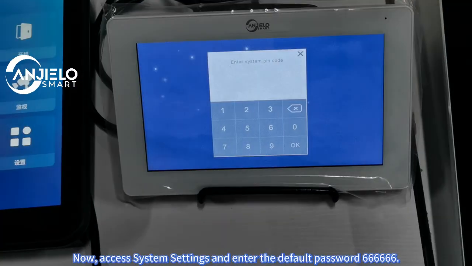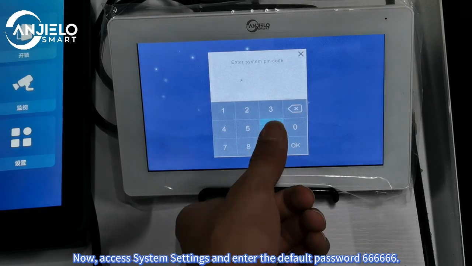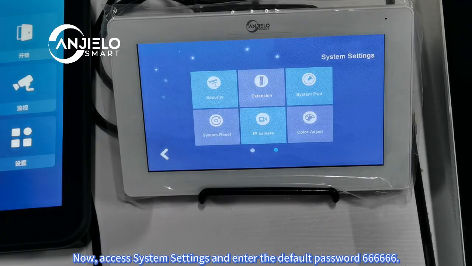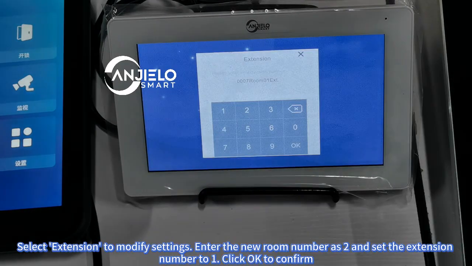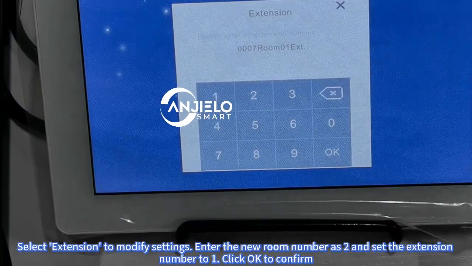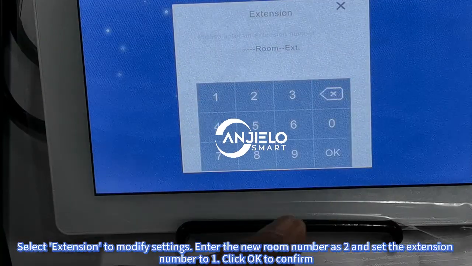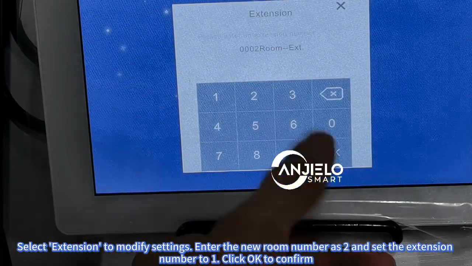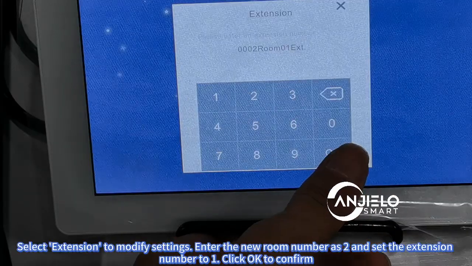Now, access system settings and enter the default password 666666. Select extension to modify settings. Enter the new room number as 2 and set the extension number to 1. Click OK to confirm.